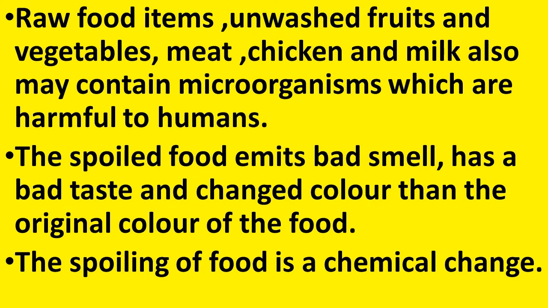Spoiled food items emit a bad smell, have a bad taste and a changed color from the original color of the food. So how do we come to know that the food has got spoiled? By its bad smell, and also it can have a bad taste and the color also might get changed. So what does it show? The spoiling of food has produced a new substance. Therefore we can say that the spoiling of food is a chemical change.